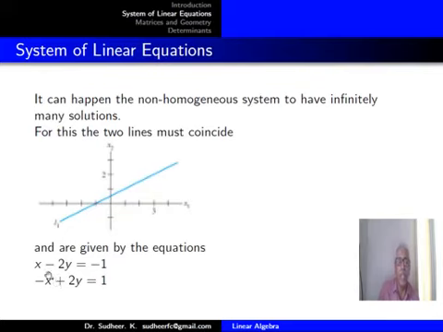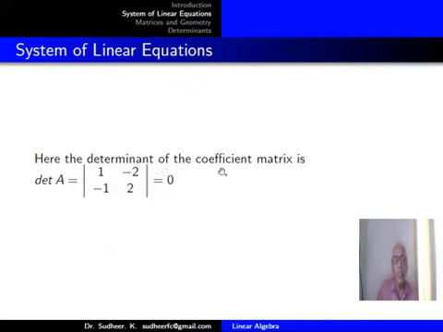So for that we consider the pair of equations x minus 2y equal to minus 1, minus x plus 2y equal to 1. These two equations represent two straight lines that are coincident, and because the two equations are representing the same straight line, there are infinitely many points common to both, and so there are infinitely many solutions for this system of linear equations. Here the determinant of the coefficient matrix is 0.